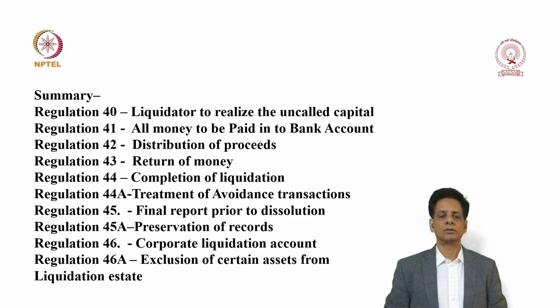And also there is exclusion of certain assets from the liquidation estate, which we have not covered, but if you are willing, you can always read through Regulation 46A, which talks about certain assets that should be excluded from the liquidation estate.